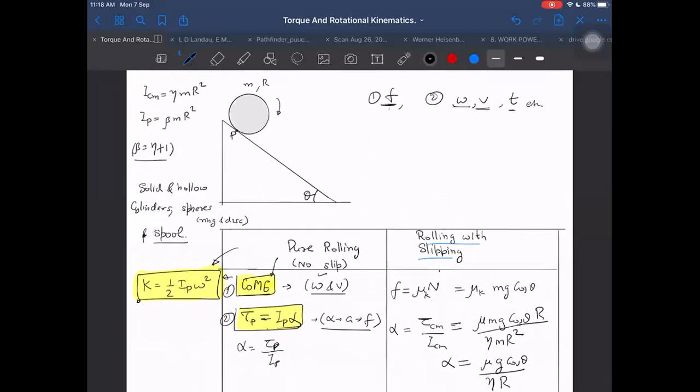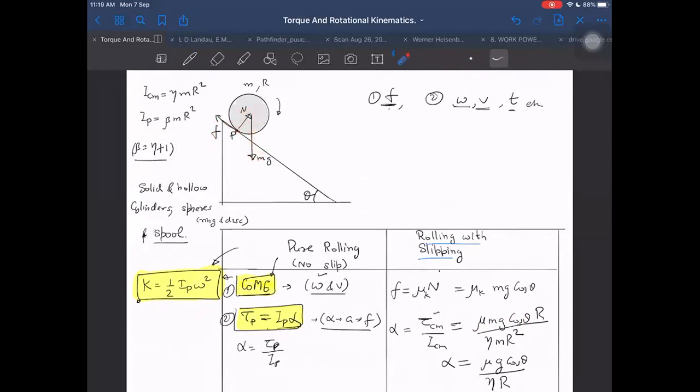But when you start doing it yourself, you have to start from the basics: taking normal, taking mg, taking friction. Then understand that we have to consider net torque about the center of mass. Don't think we only have to consider torque due to friction. We have to consider net torque. But in this case, due to normal, it is 0, due to mg, it is 0. So we are left only with friction.